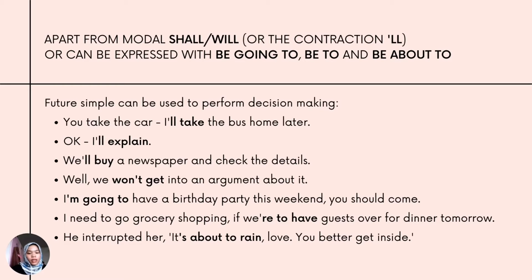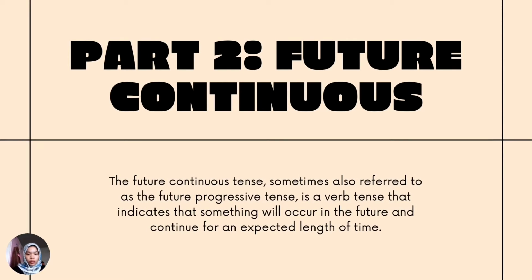Let's see the examples, which is I'm going to have a birthday party this weekend. You should come. The be verb am plus going to. And the next one, I need to go grocery shopping if we're to have guests over for dinner tomorrow. And the next one, he interrupted her. It's about to rain, love. You better get inside. The next part is the future continuous.